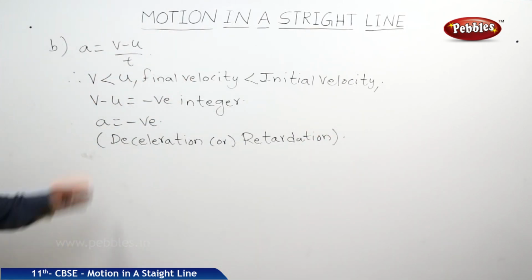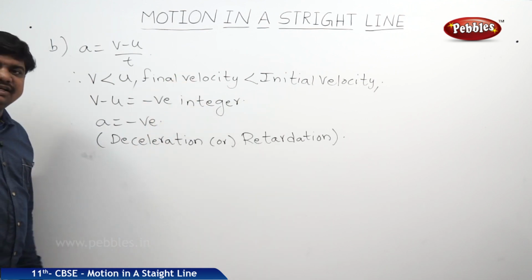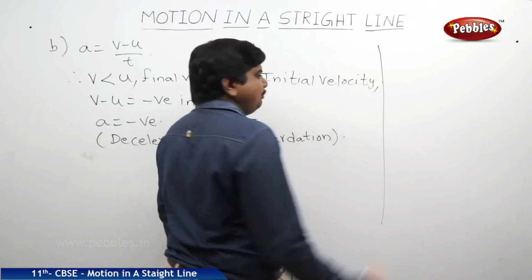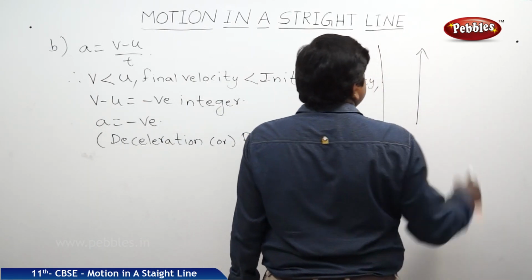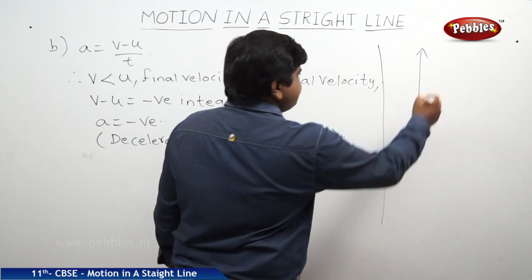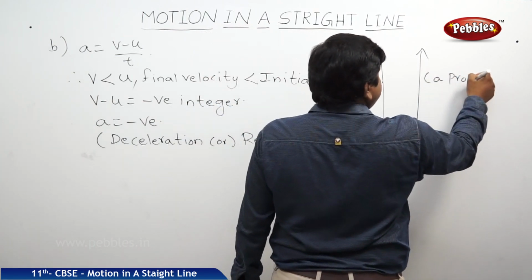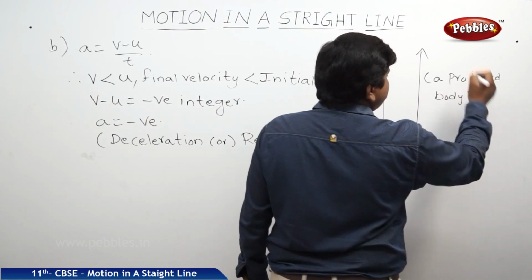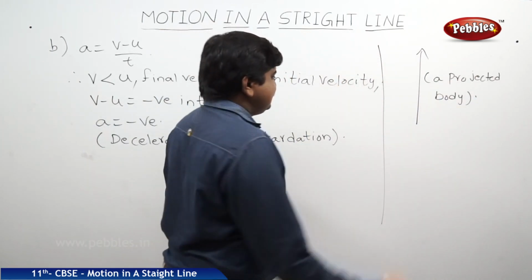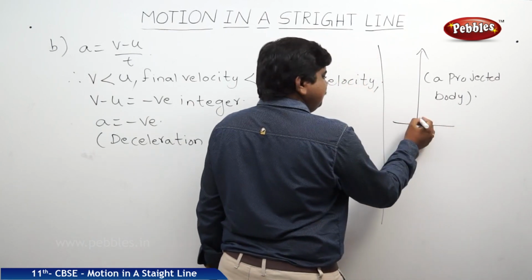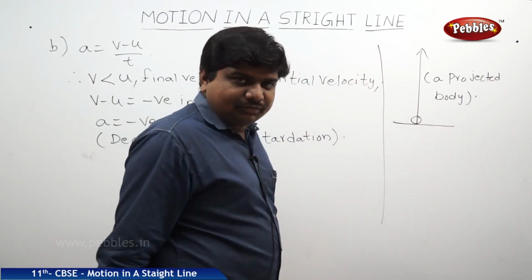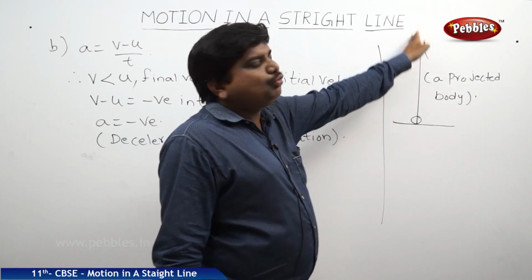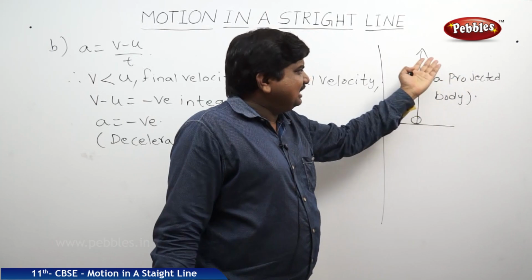In which cases is this deceleration or retardation possible? If the body is thrown upward, a projected body, in the beginning we throw it with some velocity, but as the body moves against the gravitational pull, it has to overcome the gravitational pull, which won't be possible.